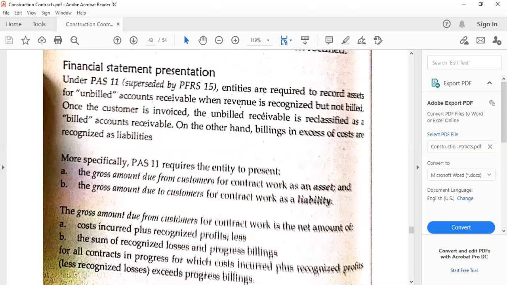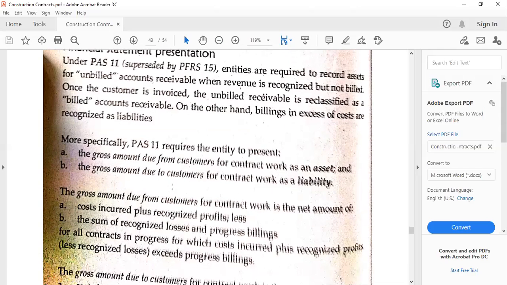What about the financial statement presentation? Remember we said that IAS 11 has been superseded by PFRS 15. So entities under IAS 11 will have to record assets for unbilled accounts receivable when revenue is recognized but not billed. So of course, that's the normal thing. We debit the receivable, we credit the revenue. And then once the customer is invoiced, the unbilled receivable is reclassified as a billed accounts receivable.